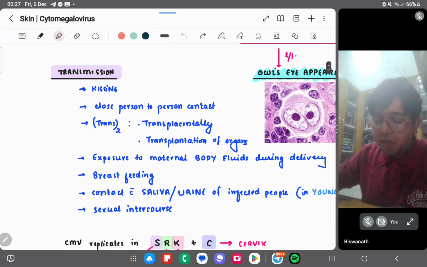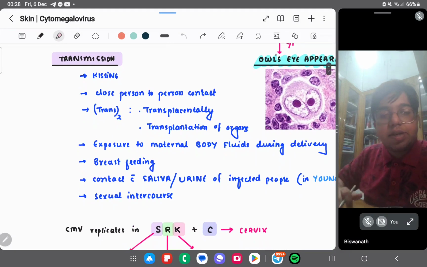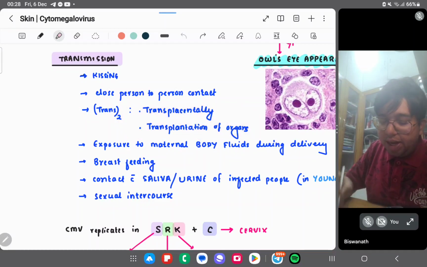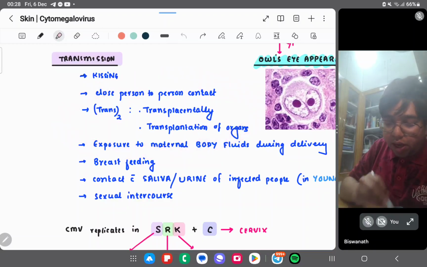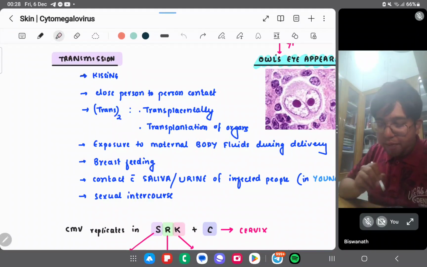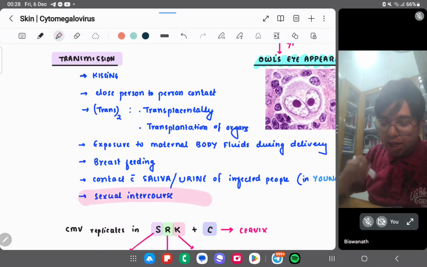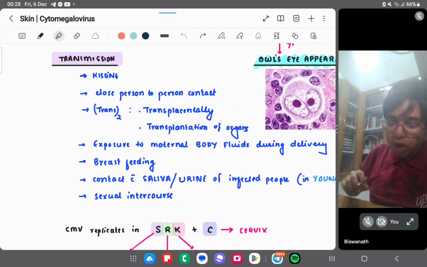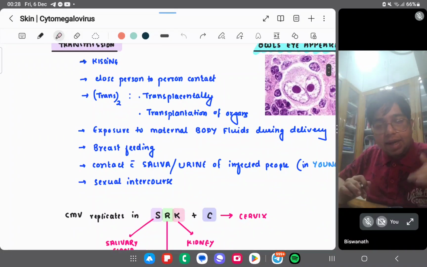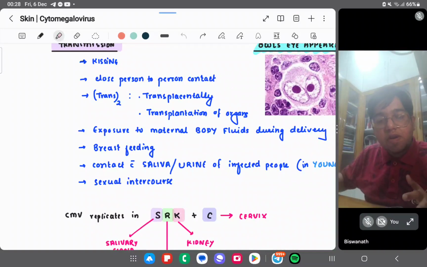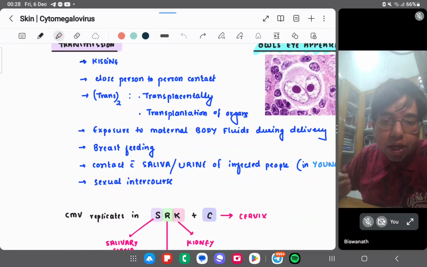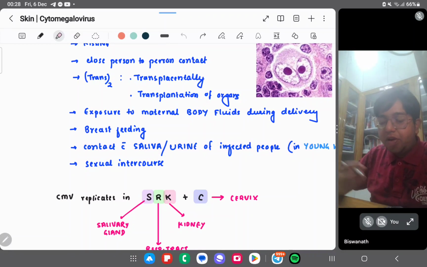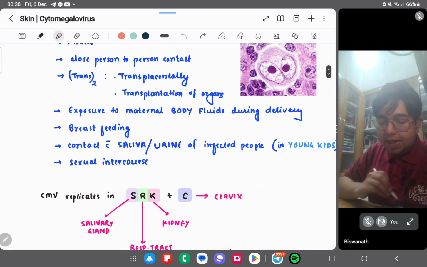Let's come to transmission. It is transmitted by kissing and close person-to-person contact, transplacentally, and by transplantation of organs. Also exposure to maternal body fluids during delivery, breastfeeding, contact with saliva or urine of infected people like young kids, and sexual intercourse. Basically, all the things involving some kind of secretions.